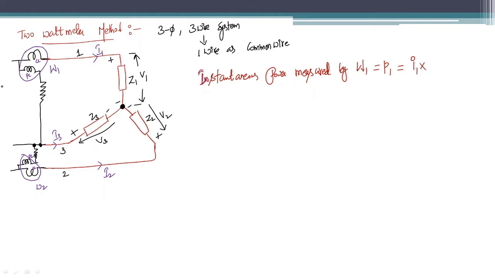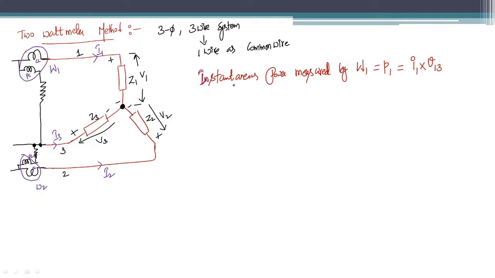Here also we need to neglect the errors created due to the connections of current coil and pressure coil, as they are small compared to power measurement. Three phase power is a large amount of power, so the measured power or the true power is very much greater than the errors created, so we can neglect them. Now the voltage measured by this pressure coil is the voltage between line 1 and line 3. The voltage measured by the pressure coil of wattmeter 1 is the voltage between line 1 and line 3. So I can consider this as V13.